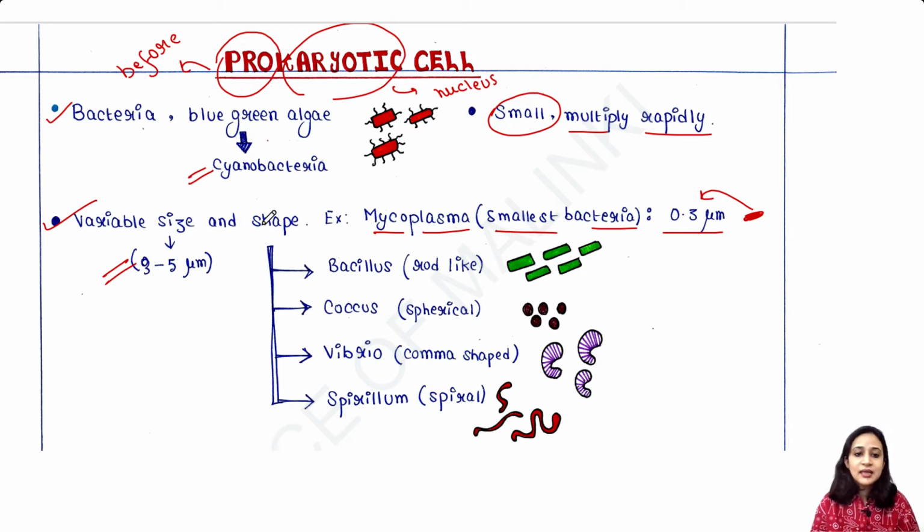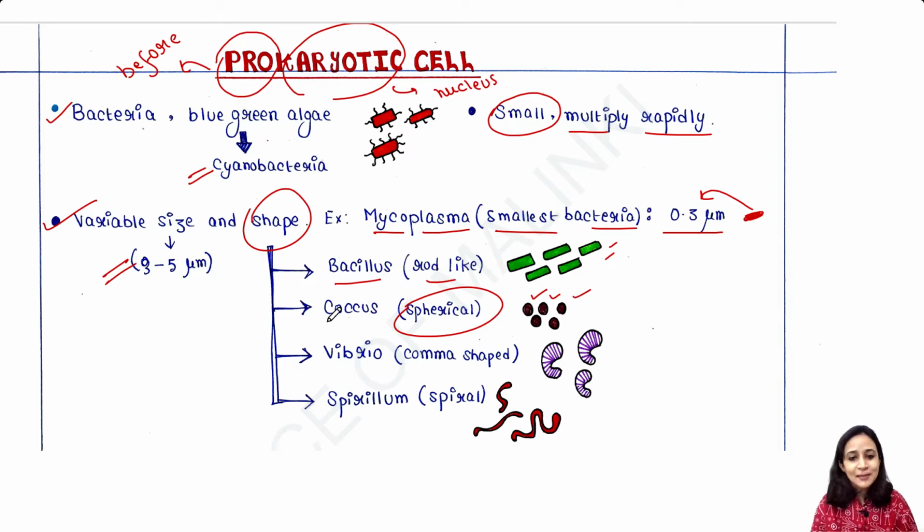Now, if we talk about shape, then there are mainly 4 types of bacteria. Some are rod-like, those are called bacillus. Some are spherical, that means they are circular type.